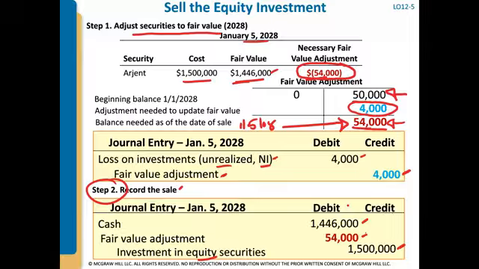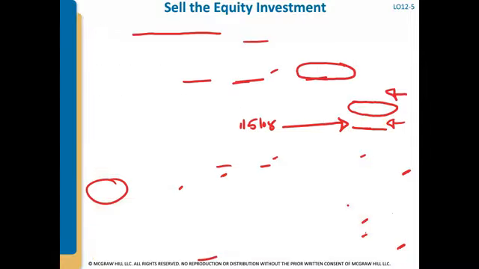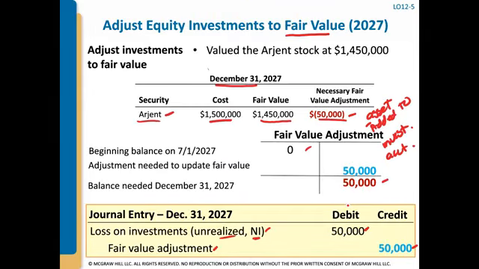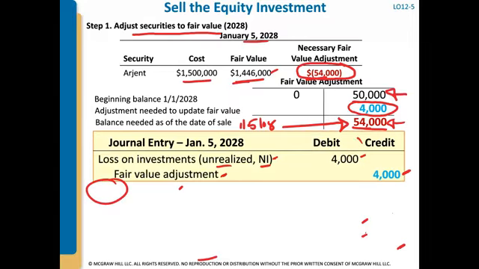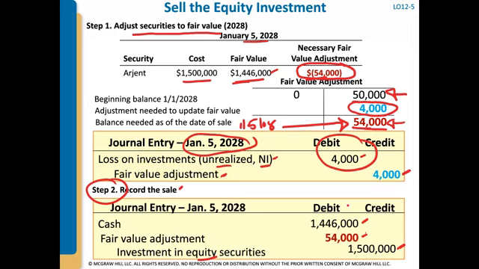In 2027, we recorded a loss of $50,000 at the end of 2027, and then we recorded another $4,000 loss on January 5th of 2028. So when we record our actual sale, we don't need to record any losses because they already have been recorded over two periods.